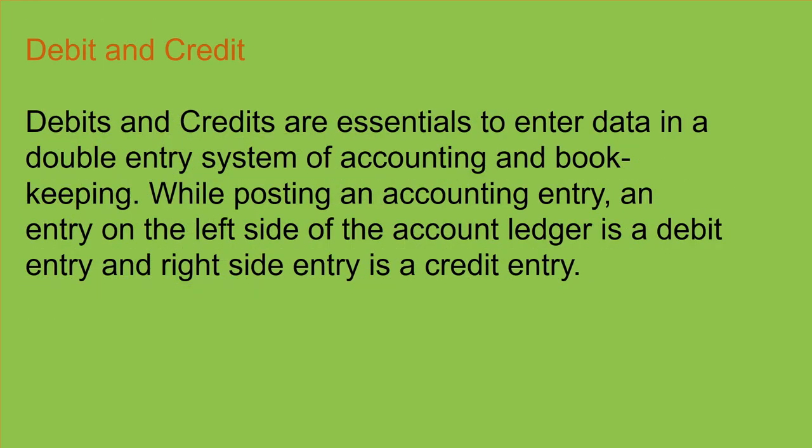Debit and credit. How do debit and credit work for the account? Debits and credits are essential to enter data in a double entry system of accounting and bookkeeping. While posting an accounting entry, an entry on the left side of the account ledger is a debit entry, and an entry on the right side is a credit entry. Fine.